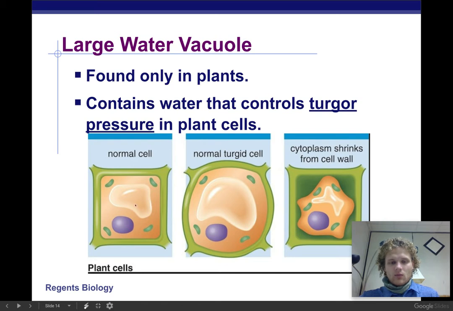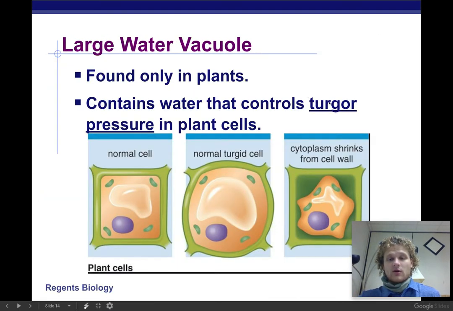All right, so remember, we want to have balanced forces on our plant cell. Here we have too much force on the cell wall, making it bend, okay, whereas in here we don't have enough force to hold the plant up straight and to put pressure on the cell wall. Okay, so this vacuole is putting pressure on our cell wall, whereas our cell wall is holding it in. All right, so it's putting pressure back onto it. Whereas here we have so much pressure that it's bending our cell wall. Here we don't have enough, so the cell wall can't even hold up and it's going to wilt.